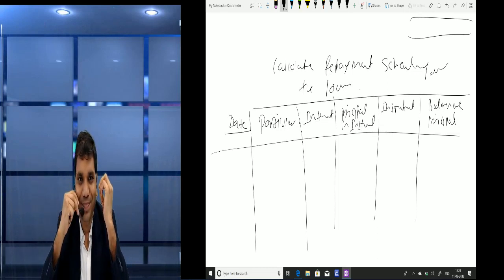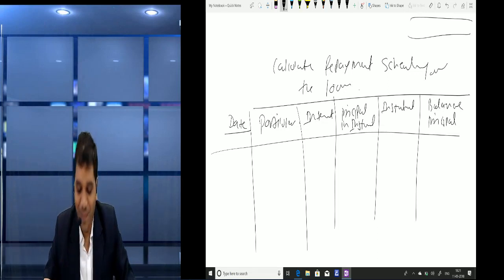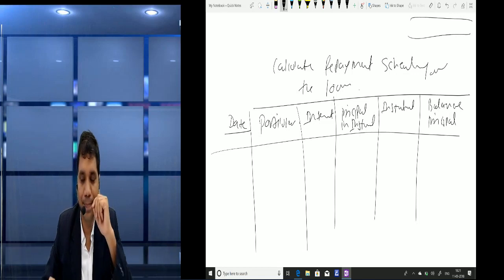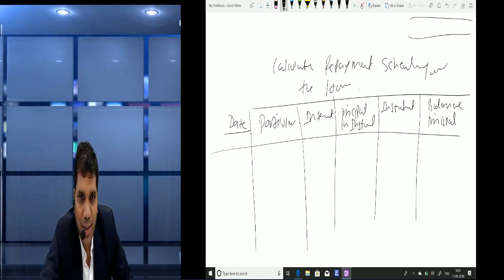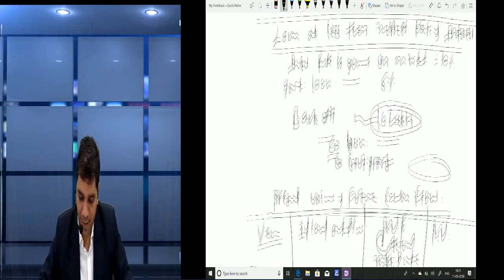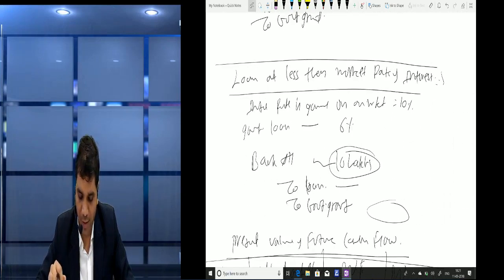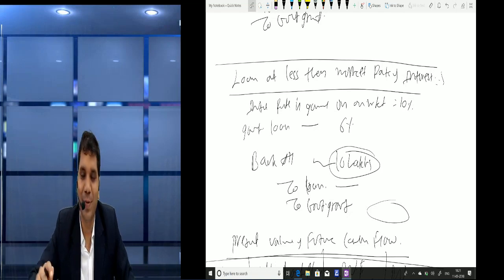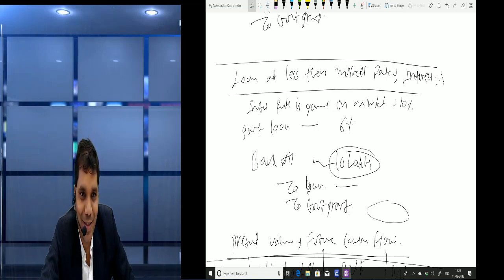Okay friends, so let us note down all these things a little bit. Please make a note, friends. What is a government loan at less than the market interest rate? Something like a financial instrument as per Ind AS 109. Okay.